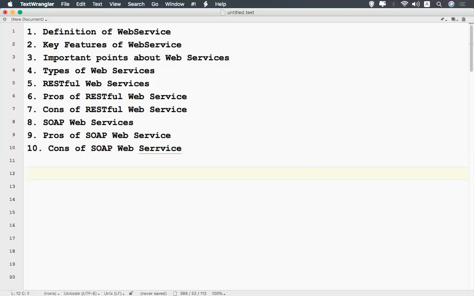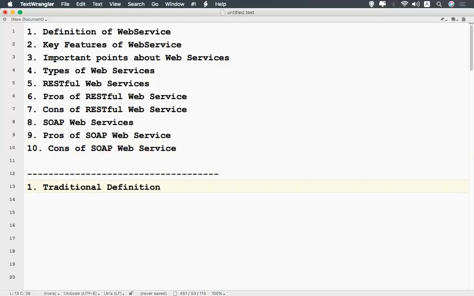So let's get started from point one. Point one is the definition of web service. The first point is the general definition, or we can say the traditional definition of web service. So we'll see what the traditional definition of web service is.